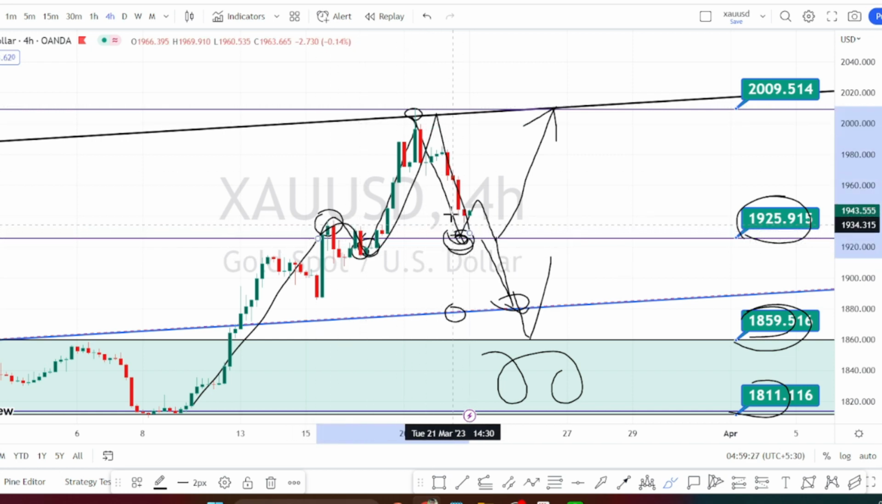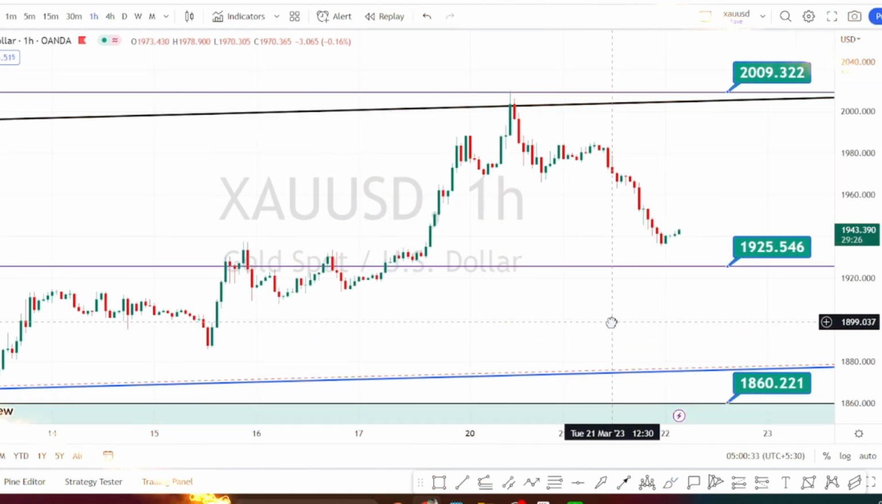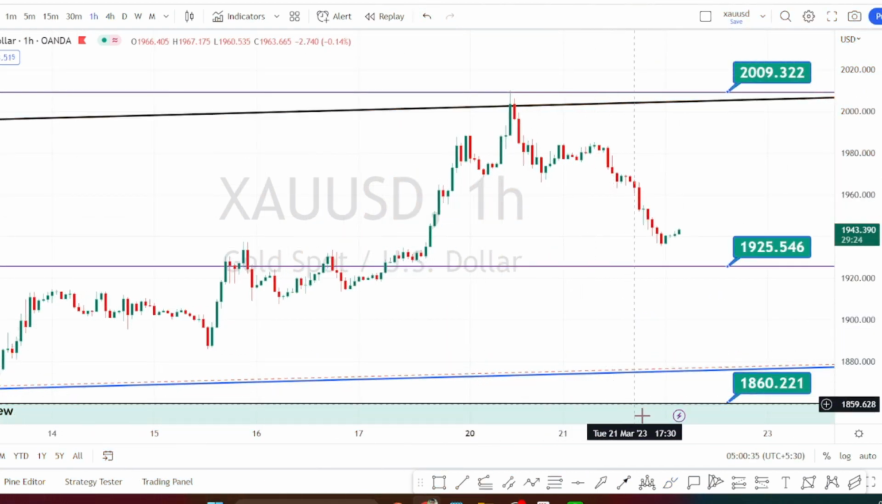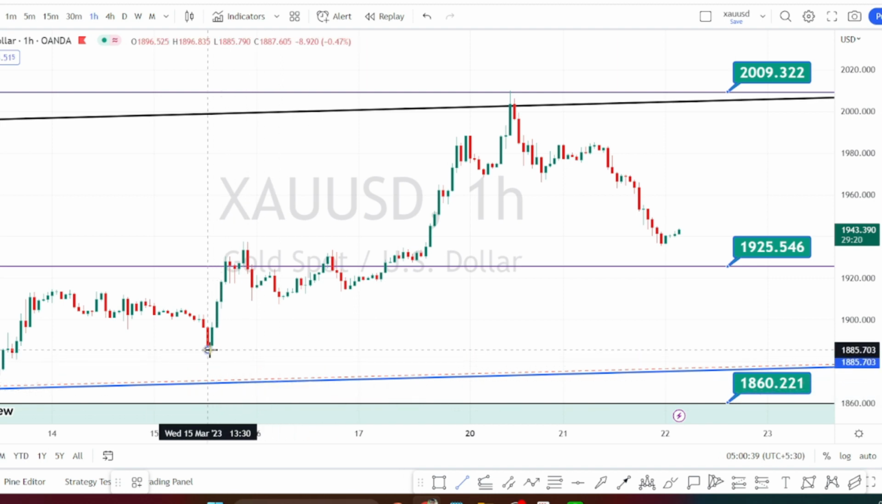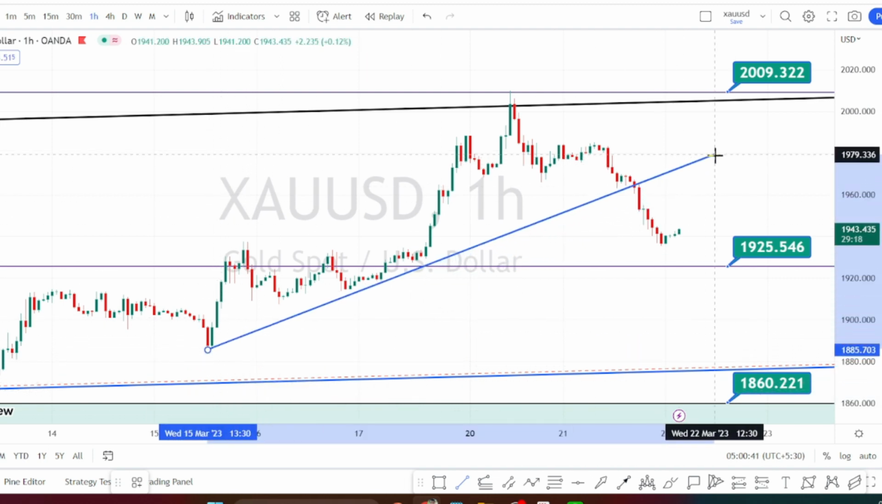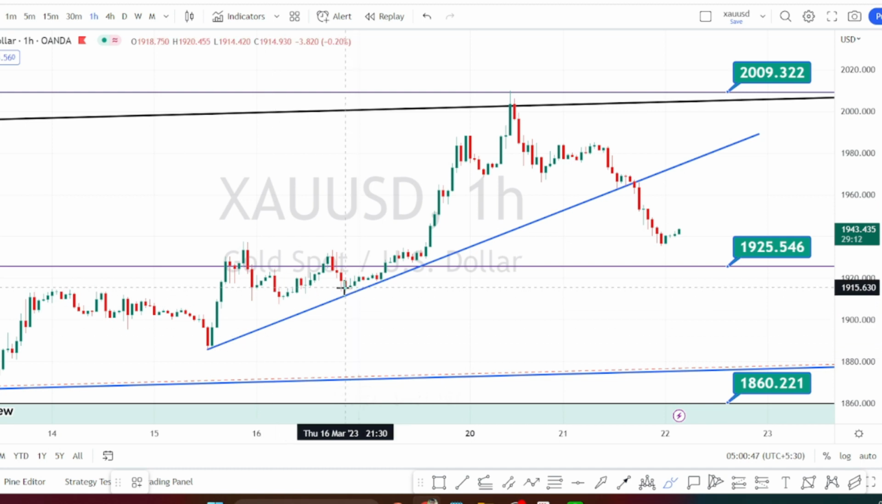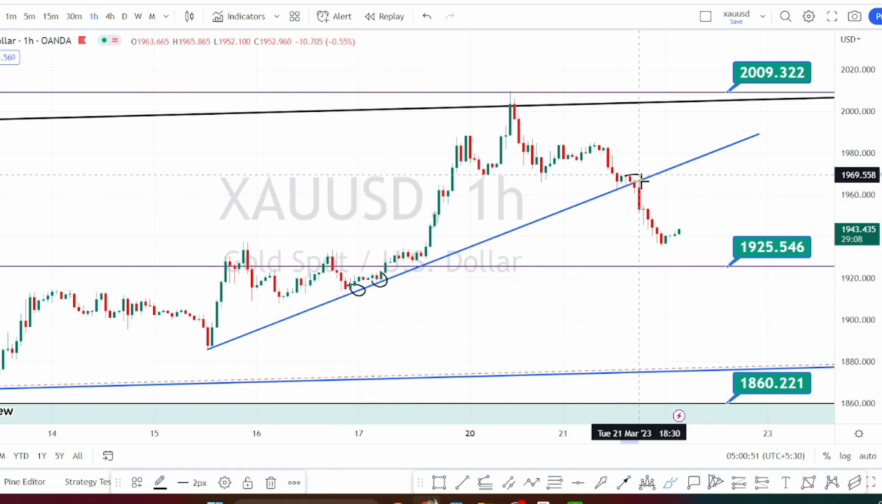Let us look at the price action in hourly time frame. I'm in hourly time frame now, and when we look at the current trend of the price action, I'm drawing a trend line or a support line. Previously we have noticed the price action respect this support line, and here around the level of 1967 we have noticed the price action breach this support line, and we can notice a very strong bearish side